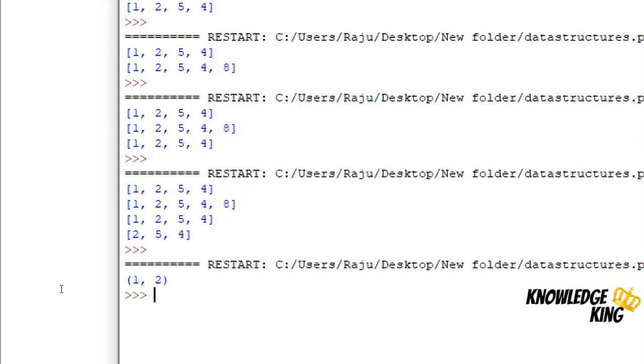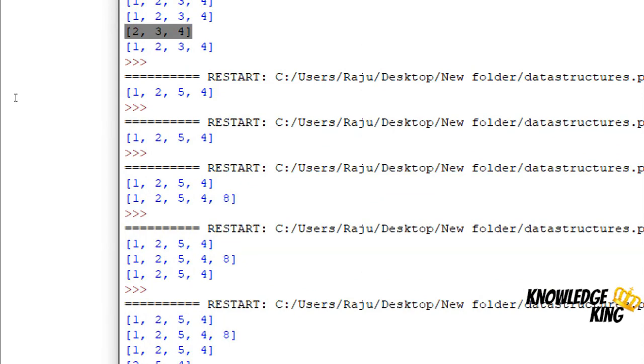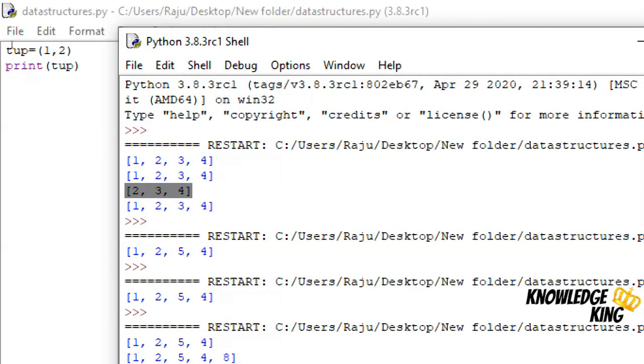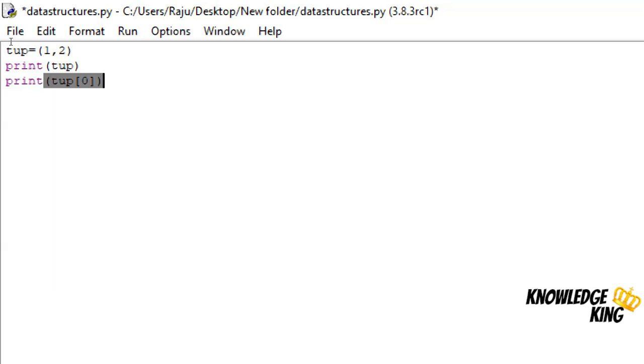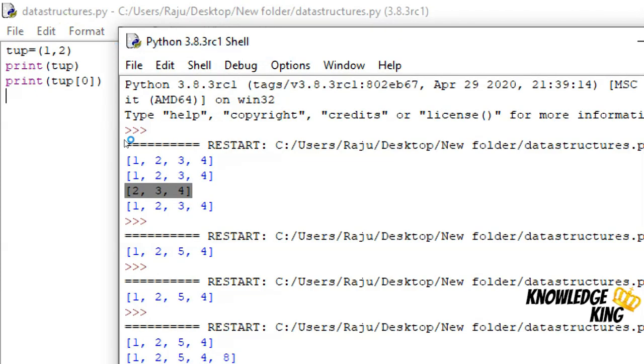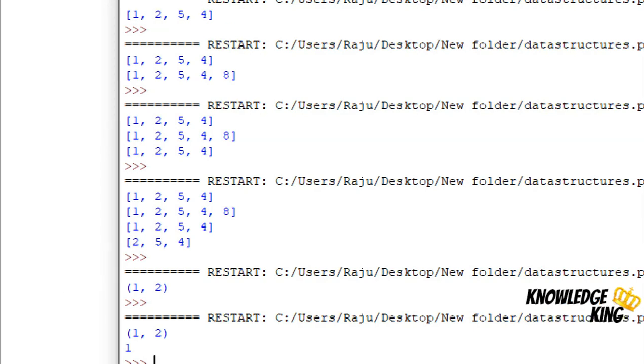We cannot do anything in the tuple data structure. The values are fixed, and we have indexing, but we cannot assign or delete an item from the tuple. We can print tuple of 0, and see, it printed 1, and we cannot delete or update any item.